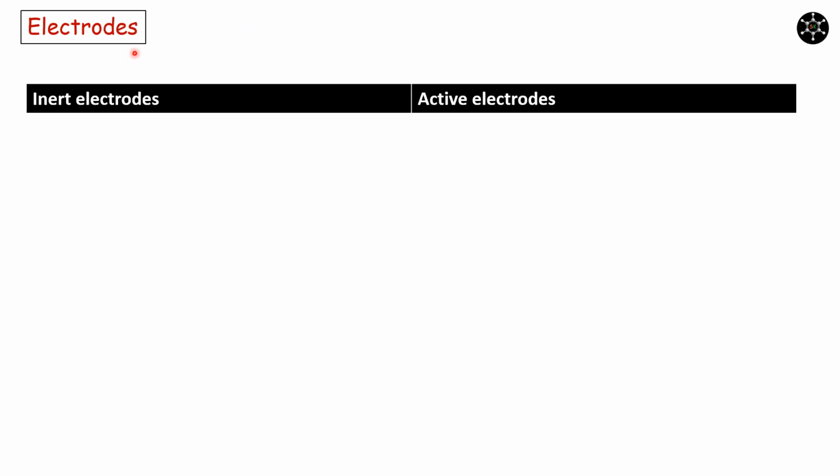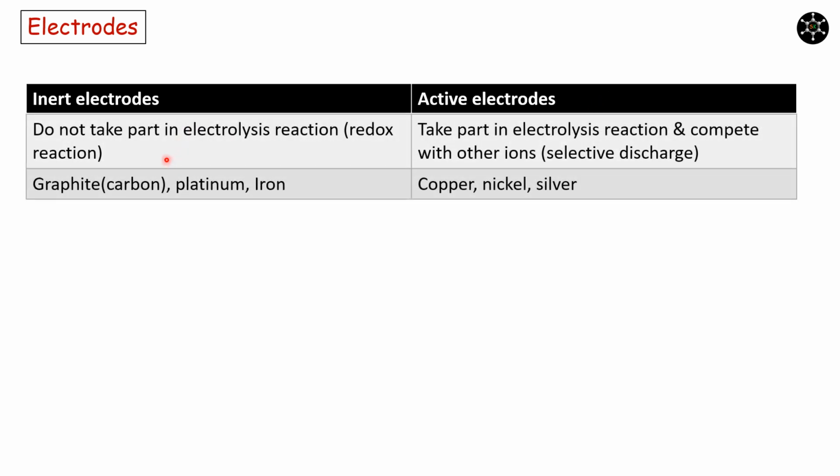Electrodes in the electrolytic cell are of two types. One is inert electrodes, another one is active electrodes. Name itself is conveying most of the information. Let us get into the details. Inert electrodes do not take part in electrolysis reaction, that is redox reaction.